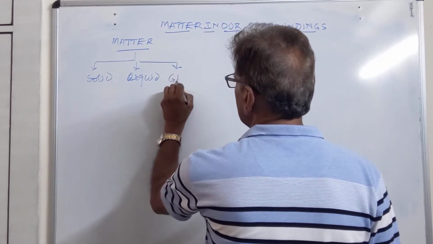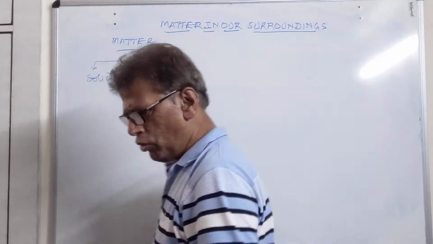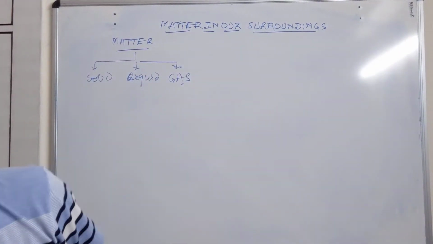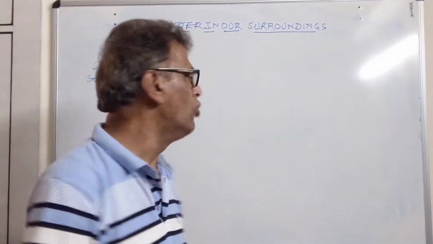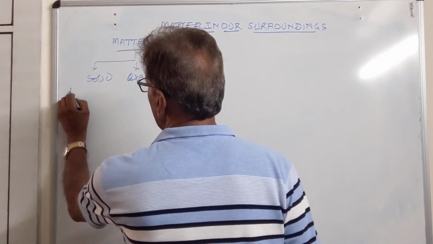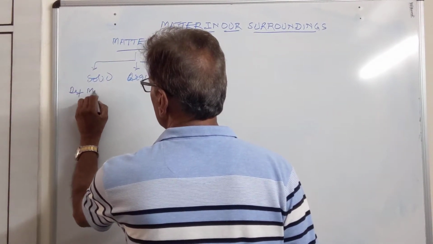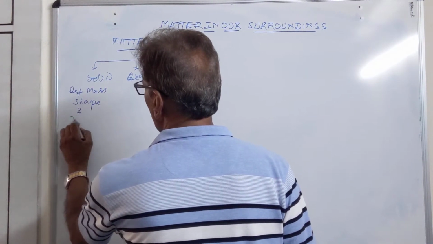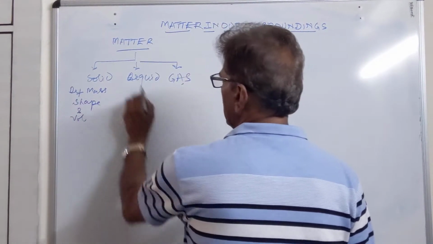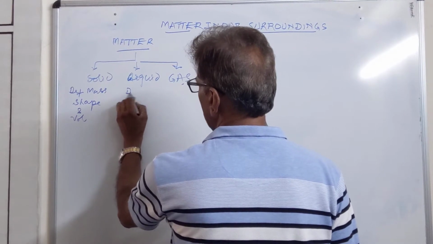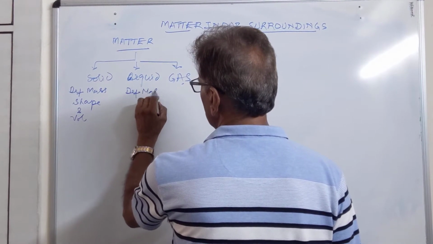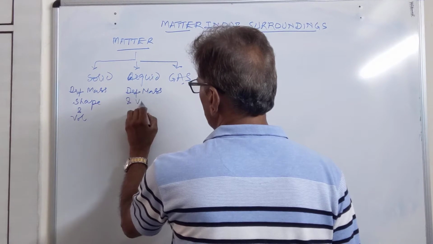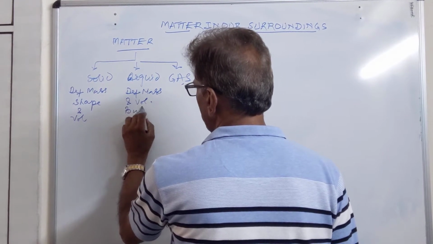third state is gas. As we know, solid is that state of matter which has definite mass, shape and volume. So solid state has definite mass, shape and volume. Coming to the liquid state, in liquid it has definite mass and volume, but no definite shape.